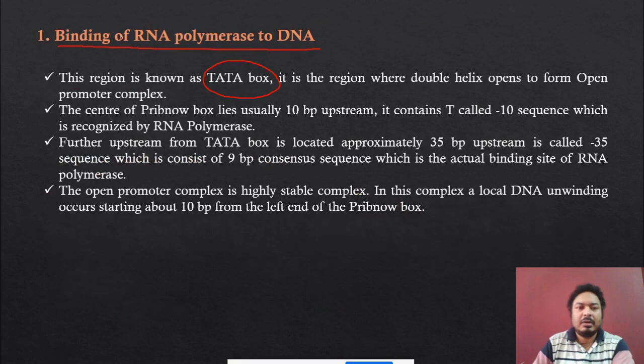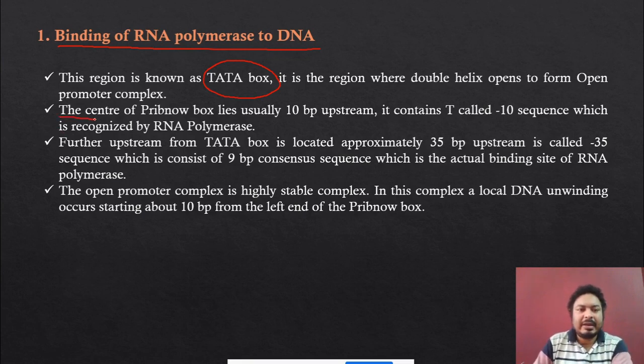Then see, the region known as the Tata box is where the double helix opens to form the open promoter complex. That means from the Tata box region, the double helix is unwinding. The double helix molecule unwinds and separates into two strands from the Tata box itself. That means the initiation of the transcription starts from this particular point, the Tata box. That means the open promoter complex is formed from the Tata box region.